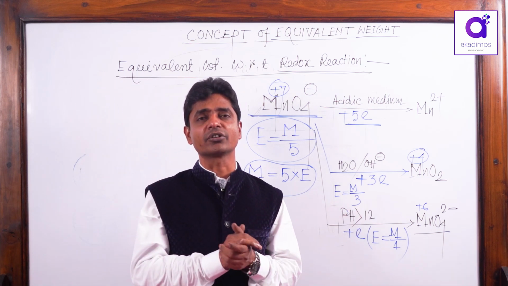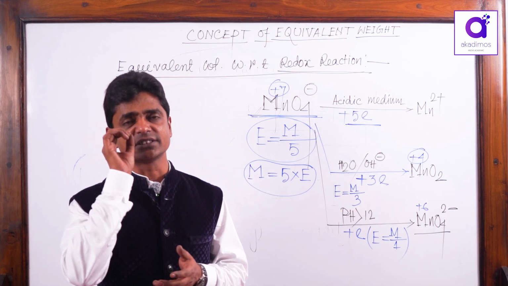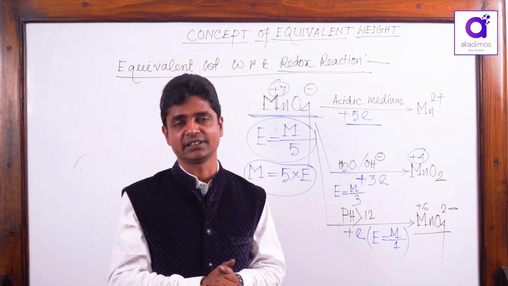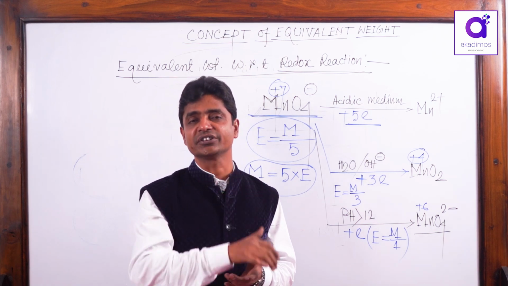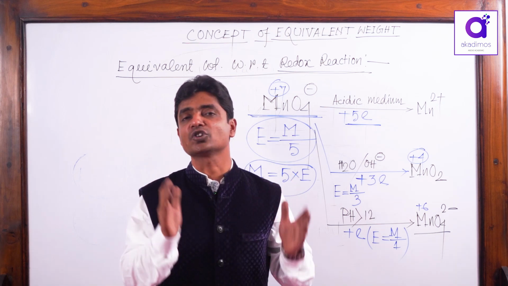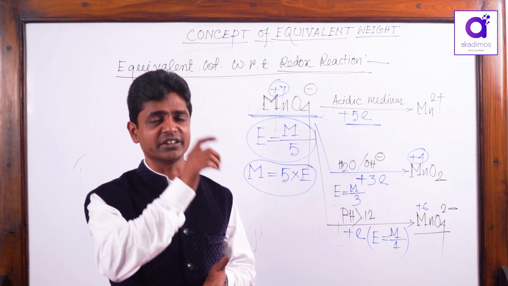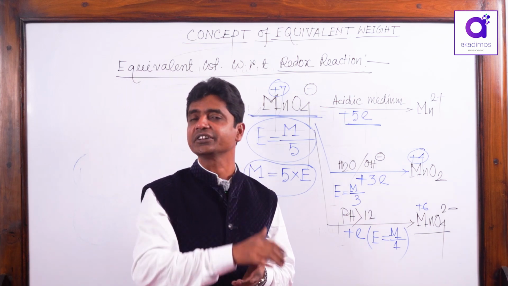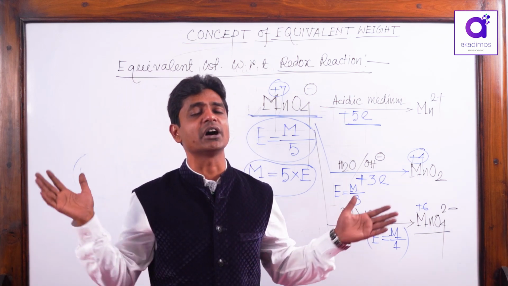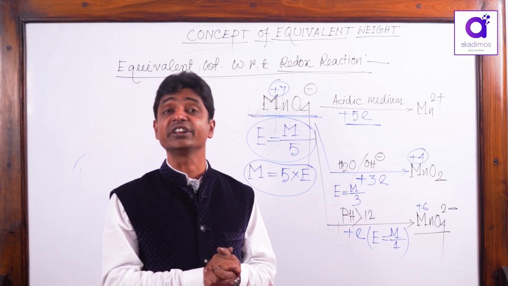Gram moles or molecular weight is a fundamental property of a molecule, so always express concentration in molarity, since its origin is molecular weight, which is fundamental. Never express concentration permanently in normality, since normality comes from the gram equivalent, from equivalent weight, which is variable.